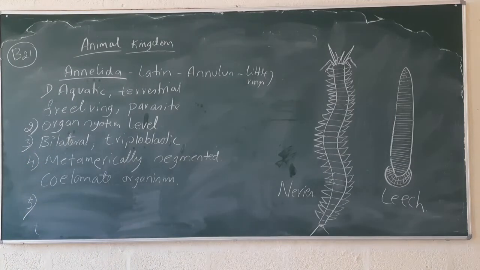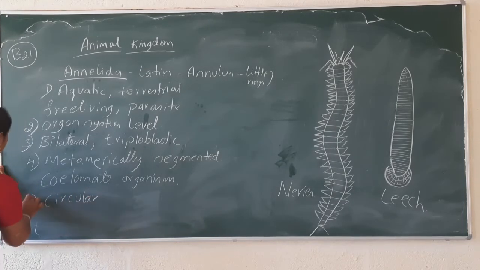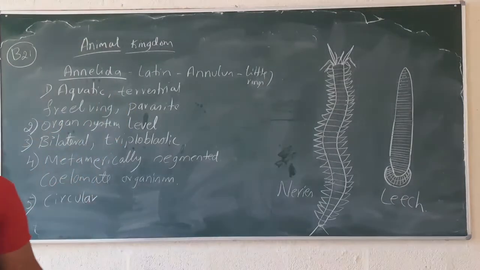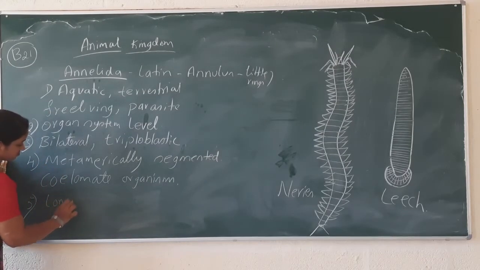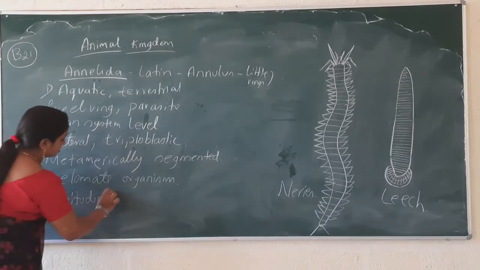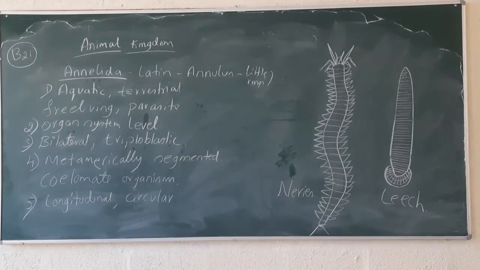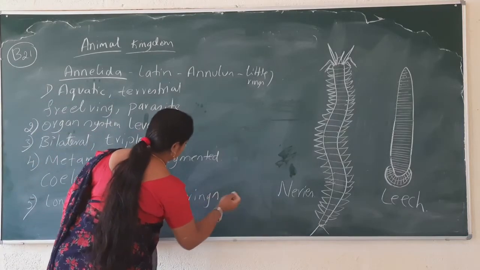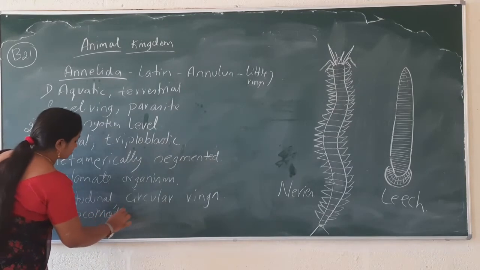And the next one is they possess longitudinal and circular rings which help in locomotion.